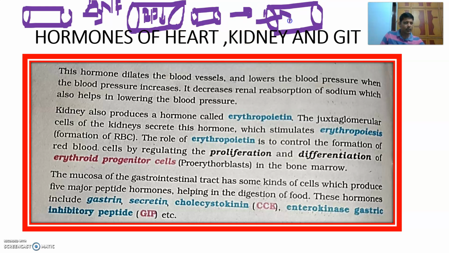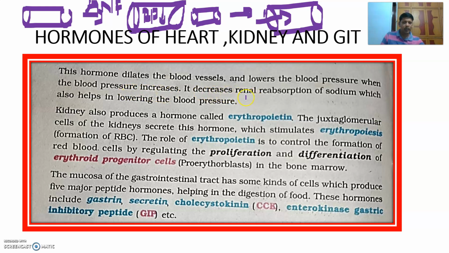As the motor is small and the pipe is very big, the pressure decreases. Here also, as the blood vessel is dilated, the lumen increases, therefore BP decreases. That's why it is a blood pressure lowering hormone. This hormone dilates the blood vessel and lowers the blood pressure when the blood pressure increases.